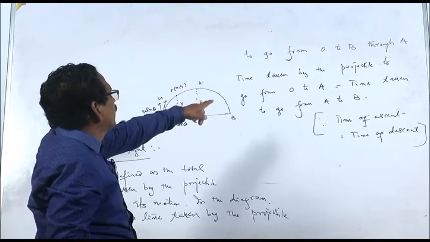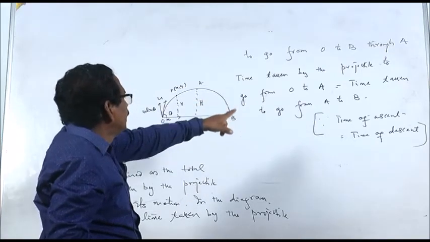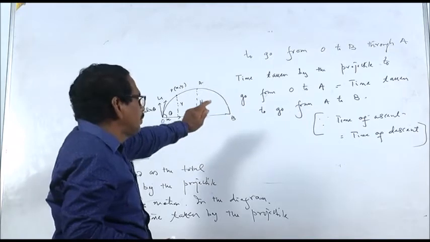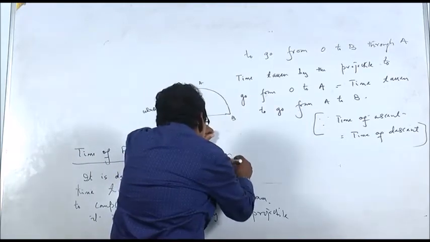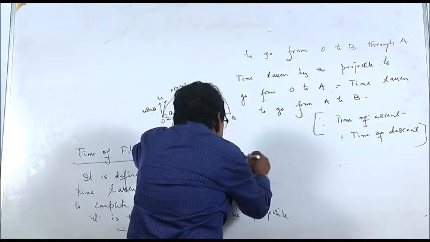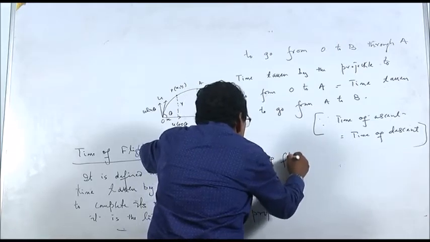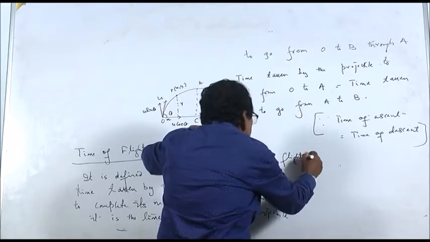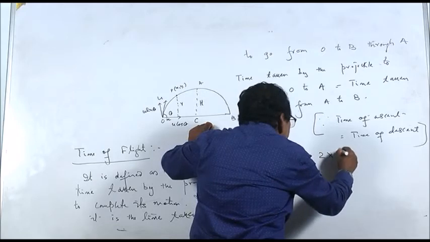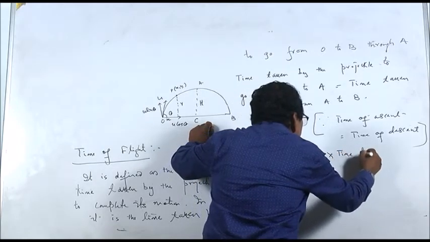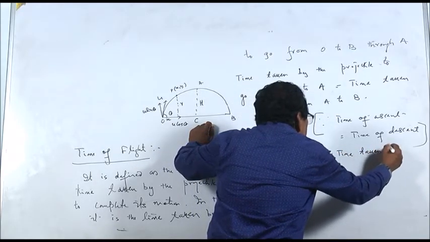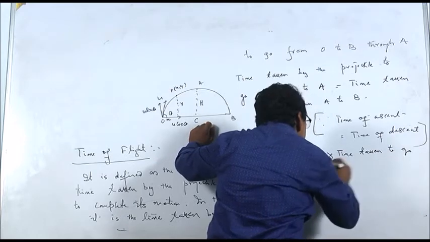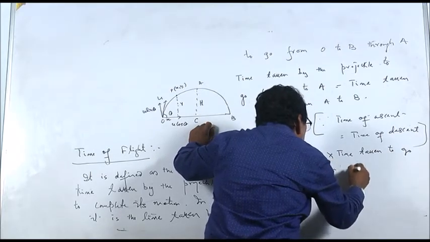So the time taken by the projectile to go from O to A is equal to the time taken to go from A to B. So time of flight is equal to 2 times the time taken to go from O to A.